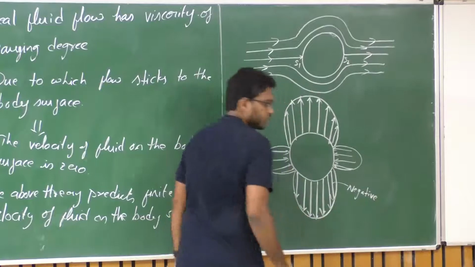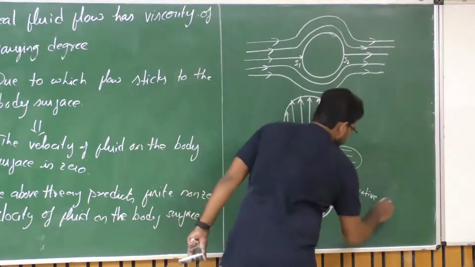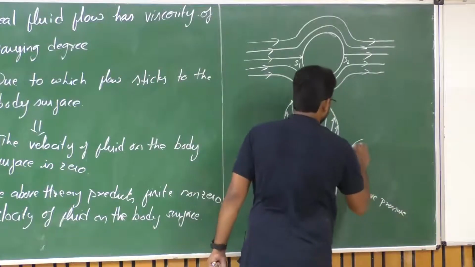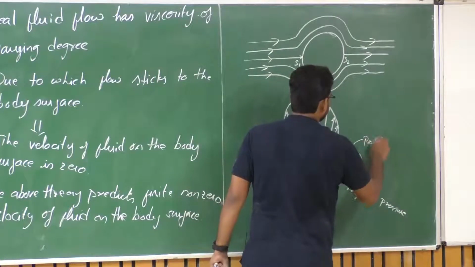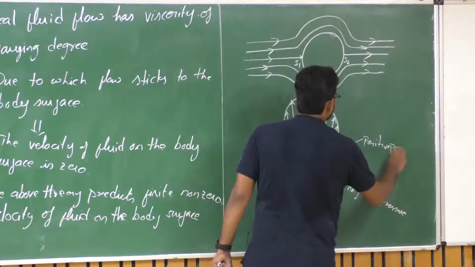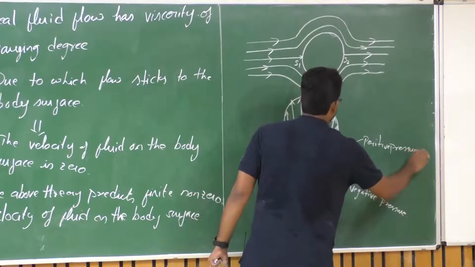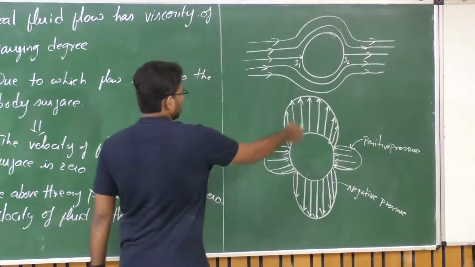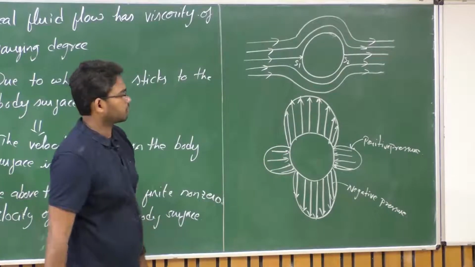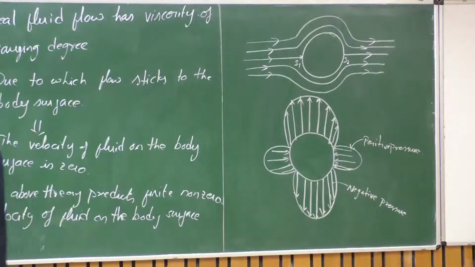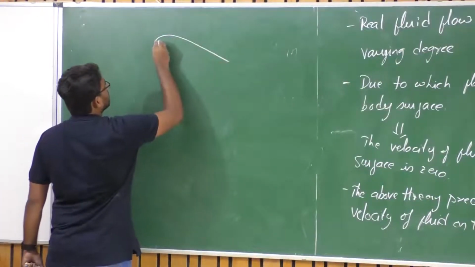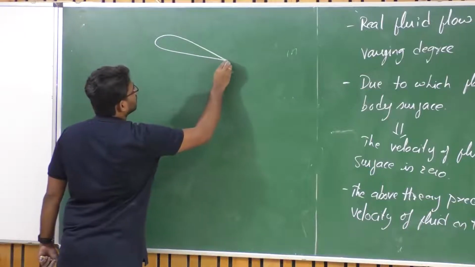We'll discuss this negative pressure in detail very soon. Negative pressure, and we have positive pressure. So on both the sides we have positive pressure, and on the top and bottom we have negative pressure. Similarly, let us look at ideal flow around a streamlined body.